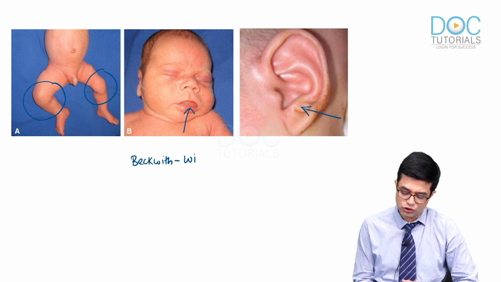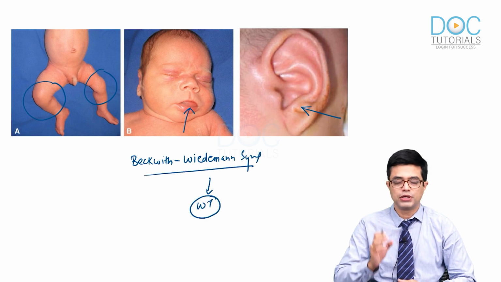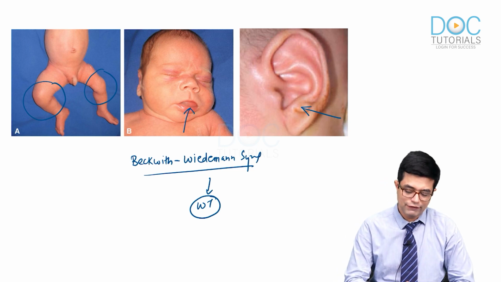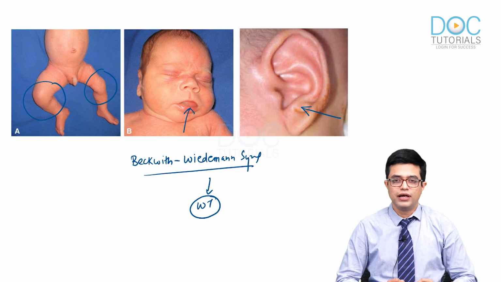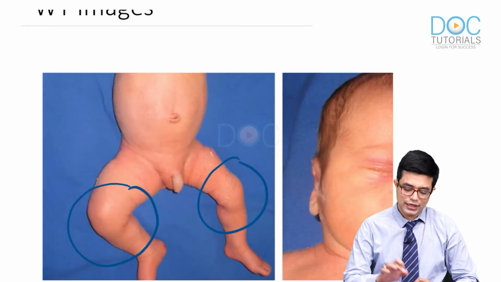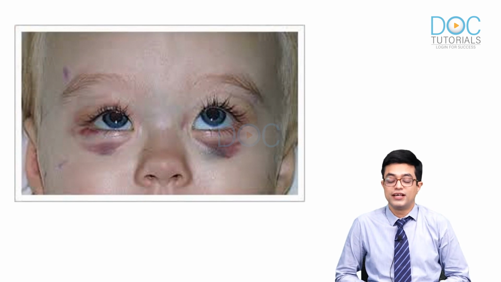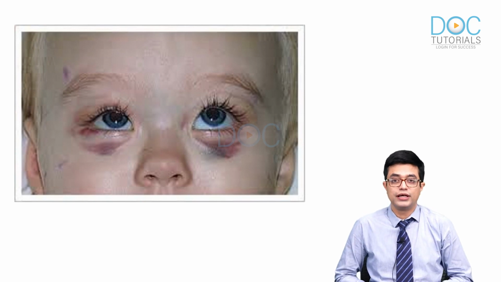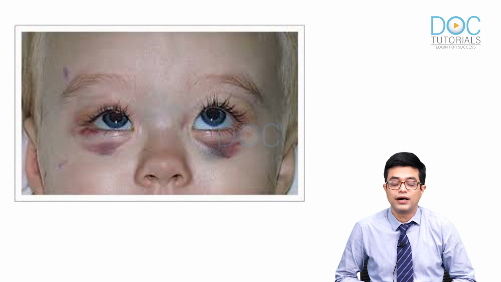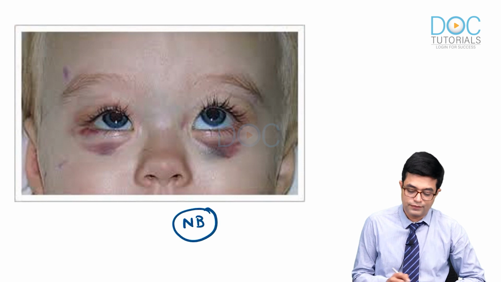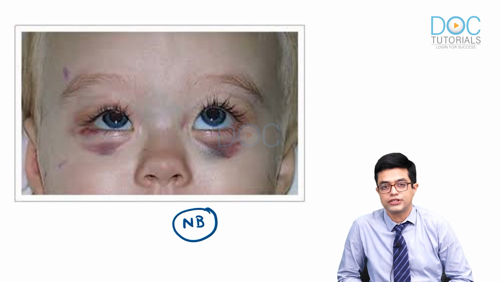And what is the most common malignancy associated with Beckwith-Wiedemann syndrome? The answer will be Wilms tumor. So this is one example of how visuals can be asked based upon what you have read. Secondly, they will tell you, a 1-year-old child has an abdominal mass and eyes showing the following. What is the likely diagnosis? These are raccoon eyes seen in a child, and if raccoon eyes are present with an abdominal mass, think of neuroblastoma as the likely answer. So the answer will be neuroblastoma in such cases.